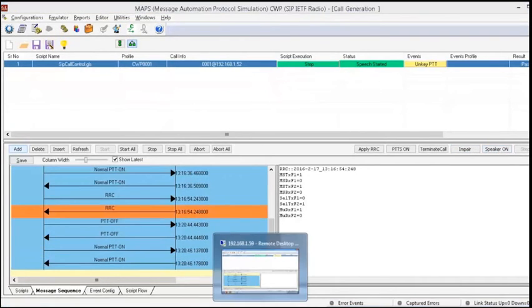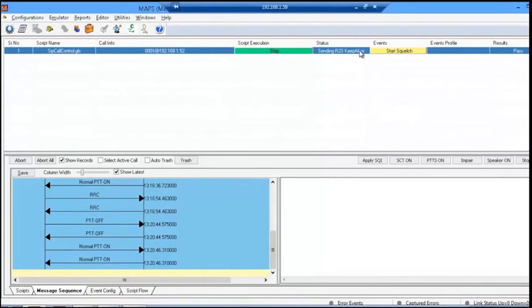Now I will move to the other end, that is the radio. The established call is displayed here, and we can play back voice on this call by clicking on the speaker on button here. You can see the voice is getting echoed here. 1 1 2 2 3 3.